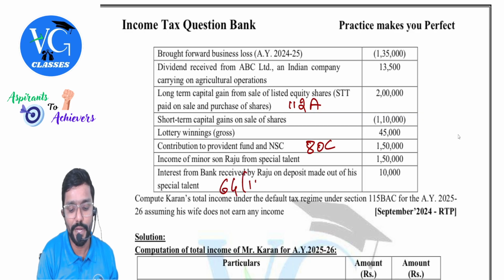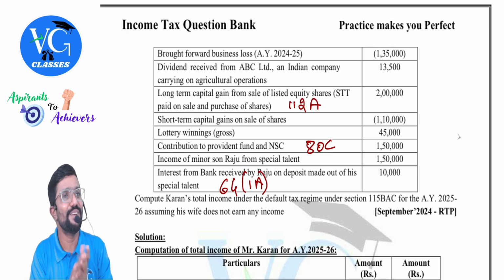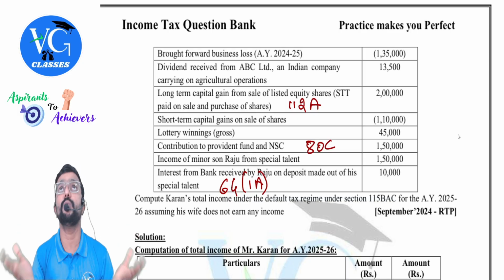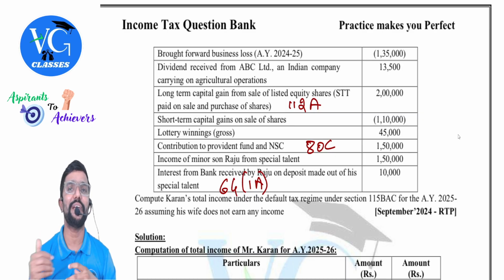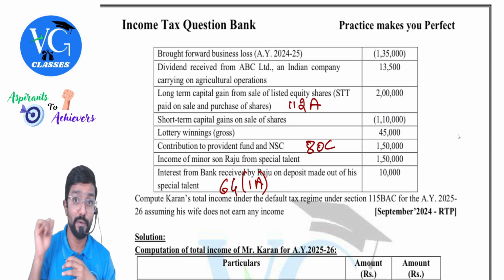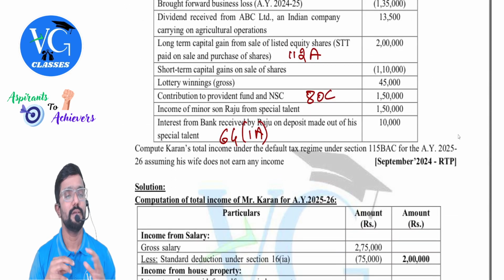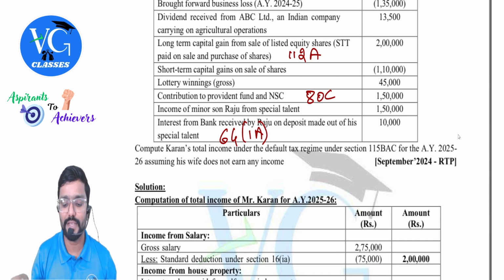Yes. 64(1A). It will be clubbed with whom? Father. They told mother doesn't have any income now. Actually, whenever the income of minor child is clubbed, with whom will it be clubbed? Father or mother, whoever is having higher income. But here they gave that mother is not having any income. So income of a minor child, that is only 10,000, not 150, only 10,000, will be clubbed with whom? Father. That is current now. But whenever clubbing gets attracted for minor child, exemption is available under section 10(32). Maximum how much?